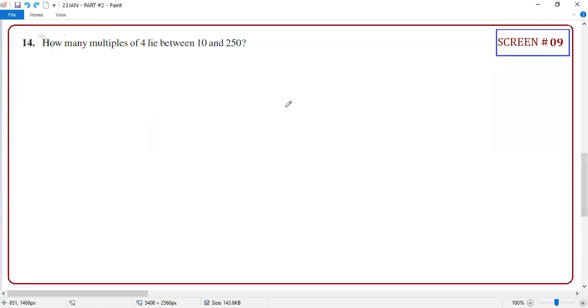But this time they are not telling 2 digit, 3 digit. Instead, they said 10 to 250. All you need is, what is the first number divisible by 4 after 10? 10 is not divisible by 4, correct? It's 12. So a is 12. L is what? Will 250 be divisible by 4? 248. Excellent. And d is by default 4. Correct or not? The number is a multiple, or divisible.